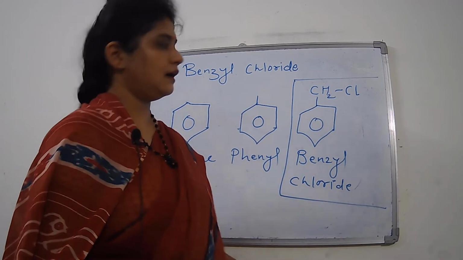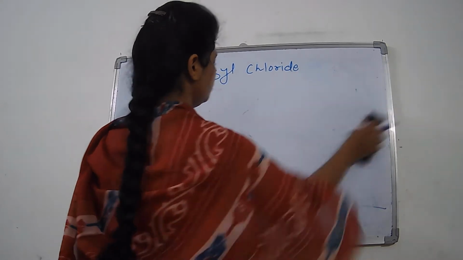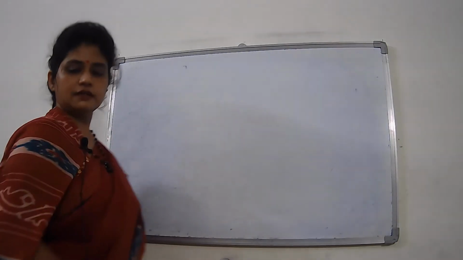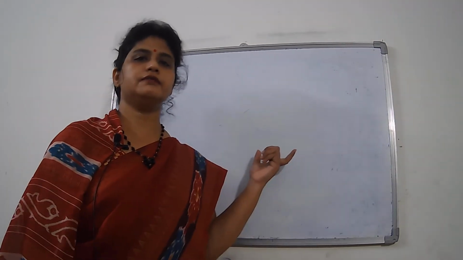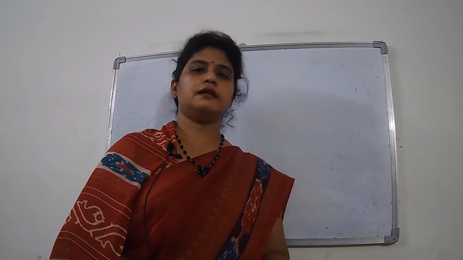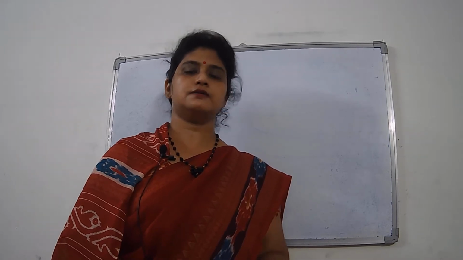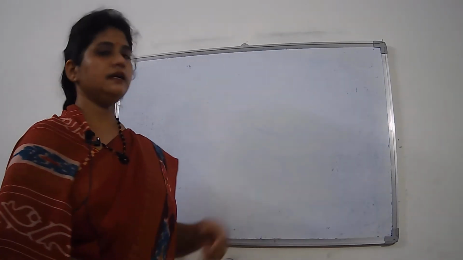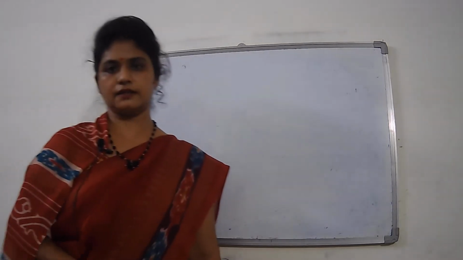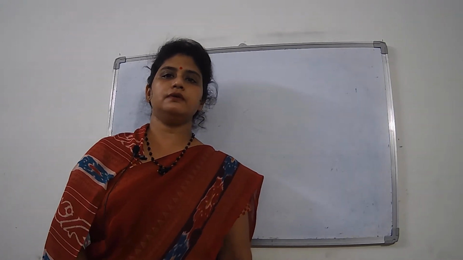As per our general schedule, what we generally do is first prepare benzyl chloride by various methods, and then we carry out various chemical reactions that are possible with benzyl chloride. So first we will discuss the methods of preparation for benzyl chloride. Many methods of preparation are there. We will start with the compound toluene.